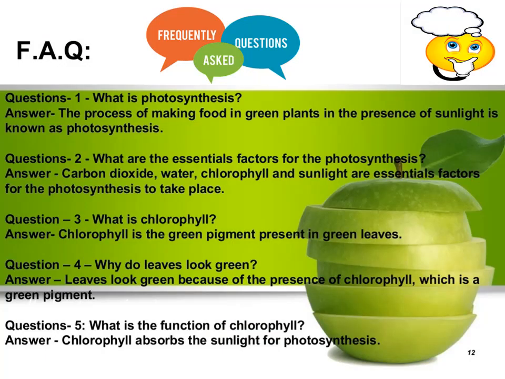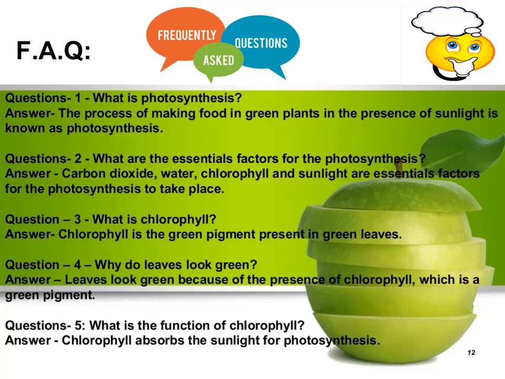FAQ, frequently asked questions. These questions are very important for you to understand. Question number 1. What is photosynthesis? Answer. The process of making food in green plants in the presence of sunlight is known as photosynthesis. Question number 2. What are the essential factors for photosynthesis?